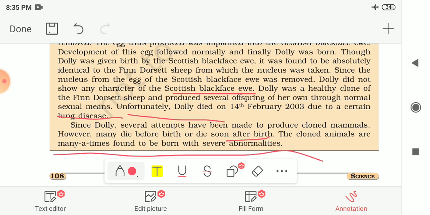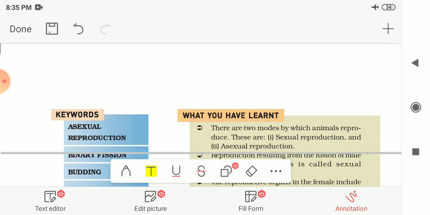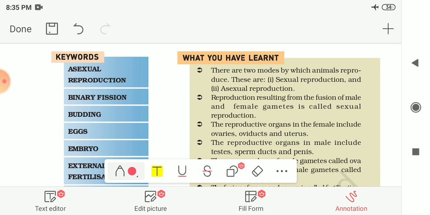So this is the cloning process by which you can copy any animal, and it was successfully implemented by Ian Wilmut. How he implemented that we had seen in the story of Dolly. So here our chapter gets over. Here the hard words for this chapter are given to you.